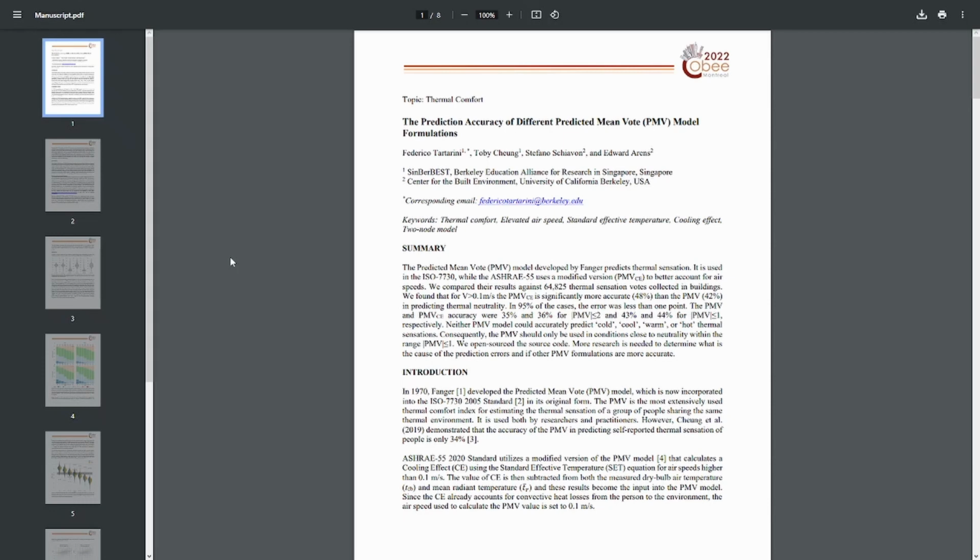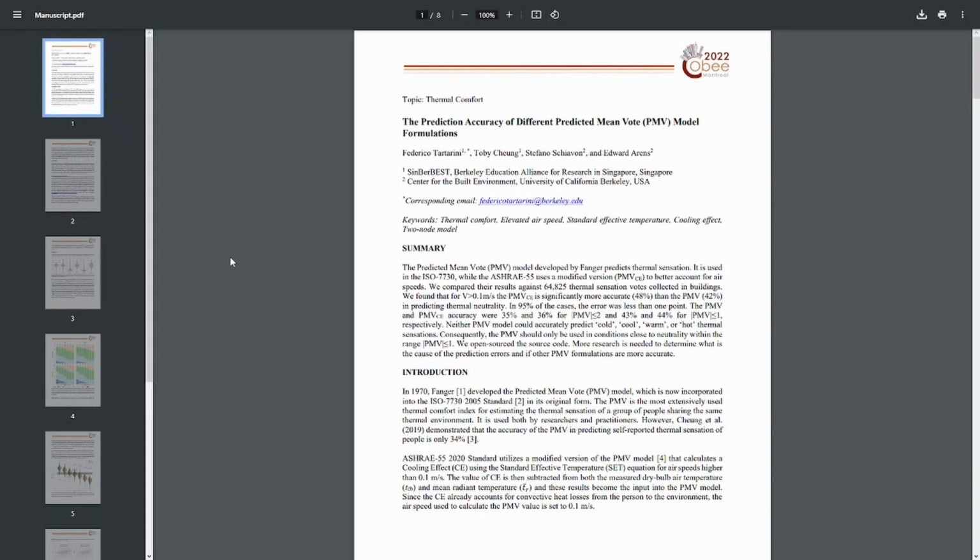Of course, you don't have to worry about all this if you just want to use Pi Thermal Comfort, because all the calculations are performed in the back end. But I just want to explain what the differences are so you can make a better informed choice on which model is more appropriate to use. Of course, the two models differ only if the airspeed is above 0.1 meters per second.